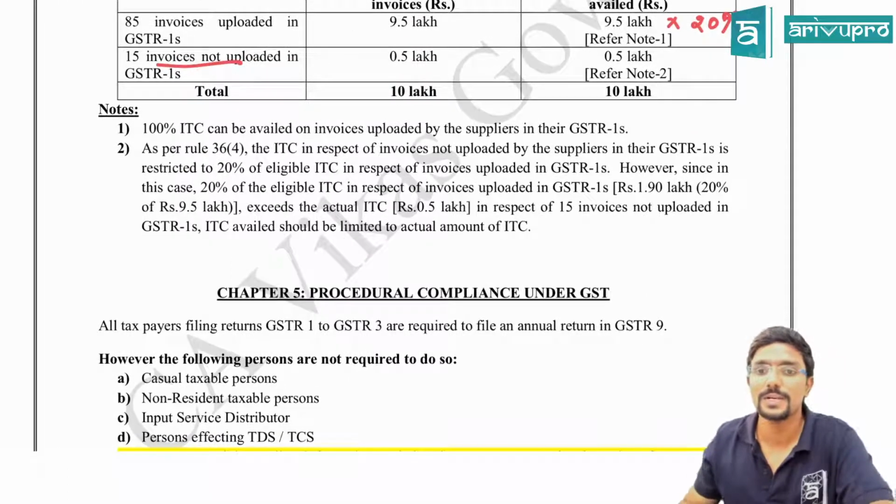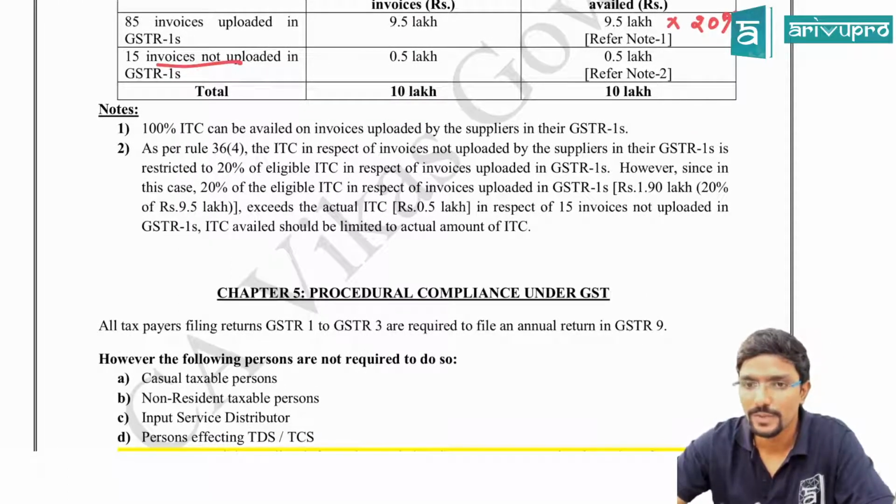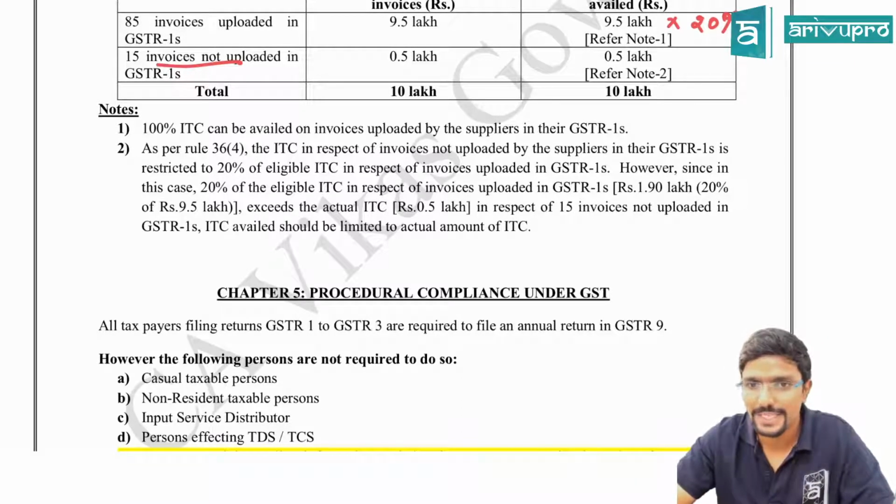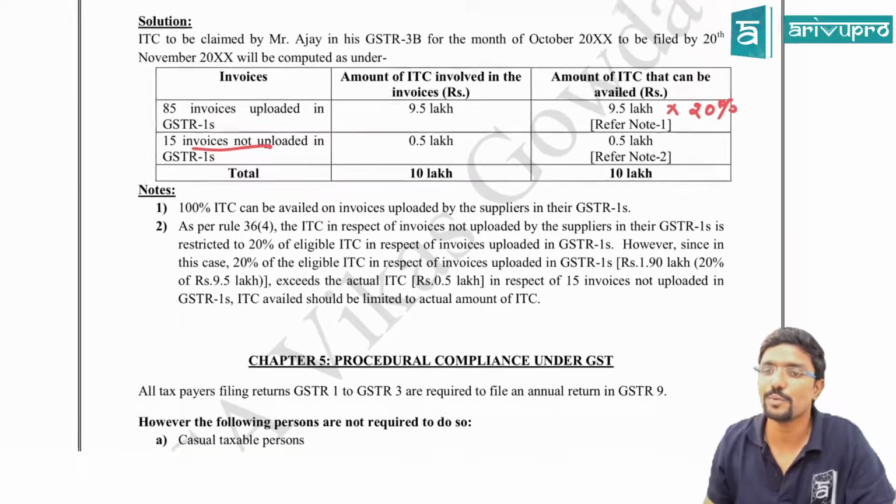Please observe. As per rule 36(4), ITC in respect of invoices not uploaded by the supplier in their GSTR 1 is restricted to 20% of eligible ITC in respect of invoices uploaded in GSTR 1. However, since in this case 20% of eligible ITC in respect of invoices uploaded is 1.9 lakhs, exceeds the actual ITC of 0.5 lakh in respect of 15 invoices not uploaded, ITC availed should be limited to actual amount of ITC for not uploaded invoices. Clear? Which comes to 0.5 lakhs.